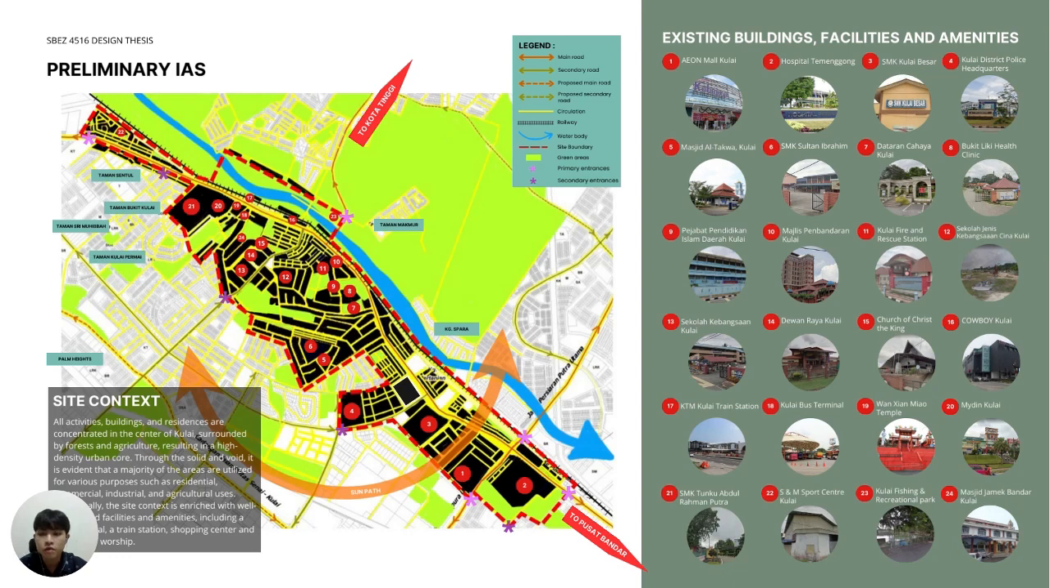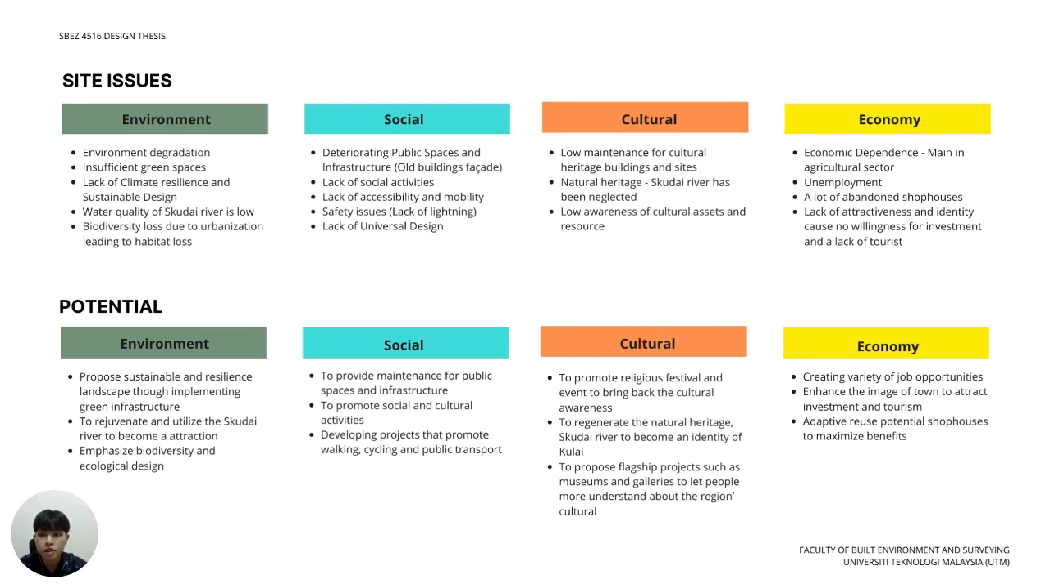All of the activities, buildings, and living areas are concentrated in this center of Kulai, and it is also surrounded by forest and agricultural purpose. After site visit and research, I came out with these site issues and potential based on 4 categories. The issues being faced by Kulai are Kulai River neglected, environment degradation, cultural erosion, and lack of social interaction. These issues will affect the economy of Kulai by influencing the investment and tourism.